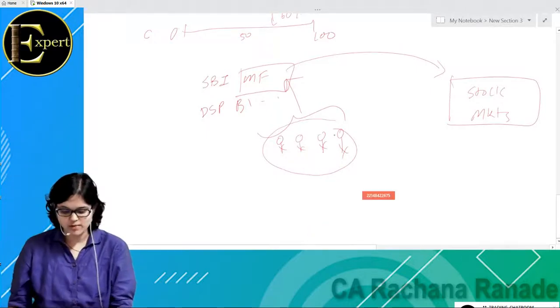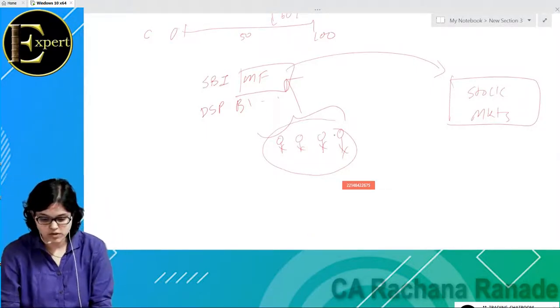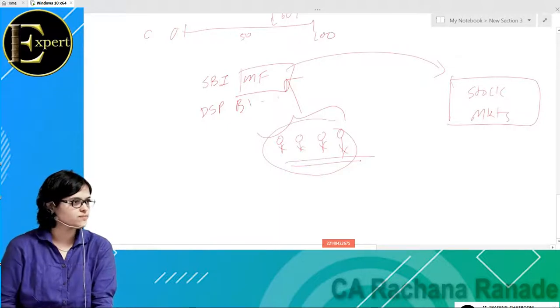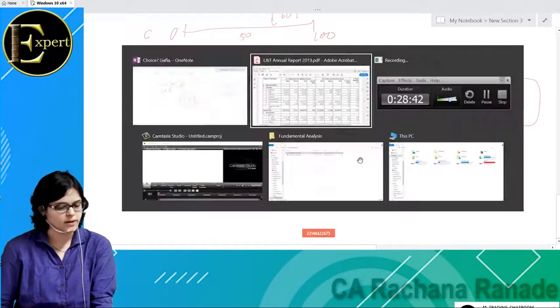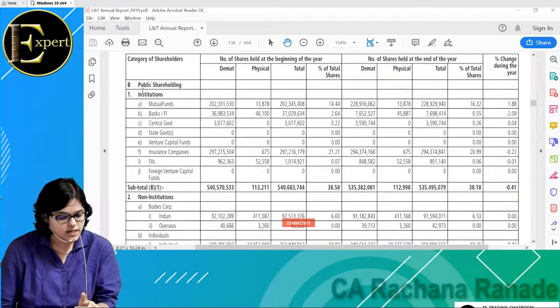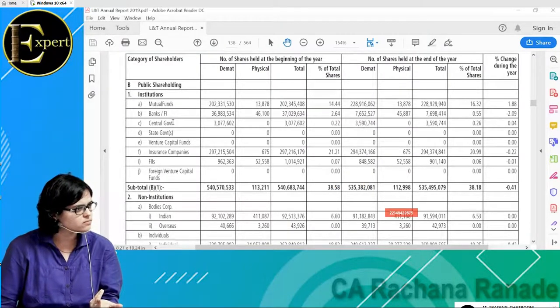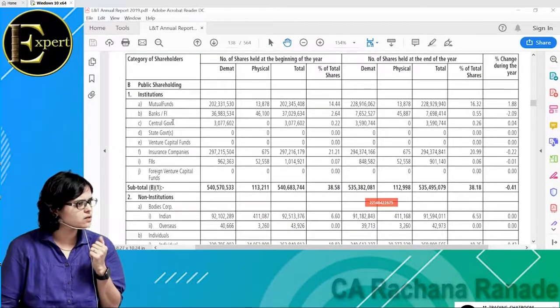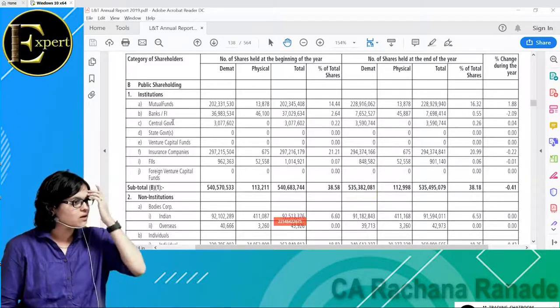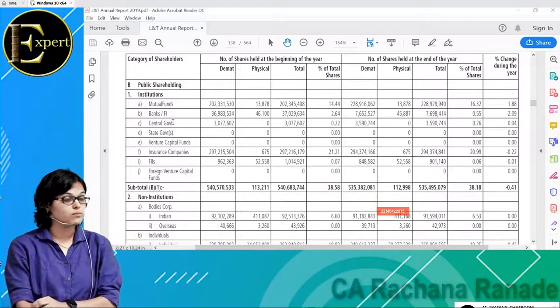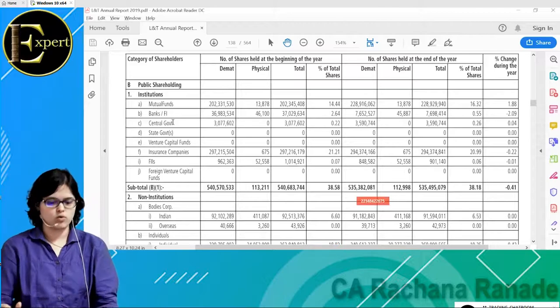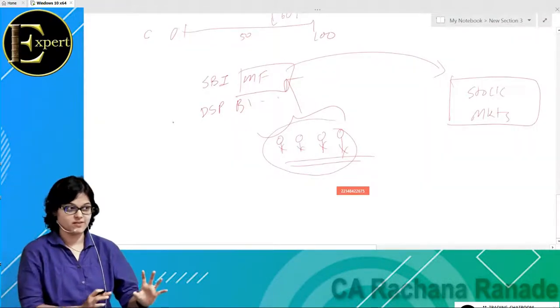So what was your question initially about? Okay, that's a very basic thing. All we know is mutual fund is a way to invest. I invest in mutual funds. So I have 20 mutual funds, I have 40 units of mutual fund, whatever.